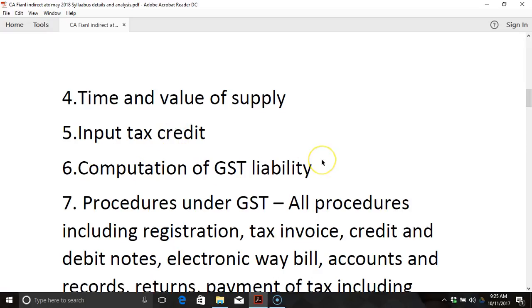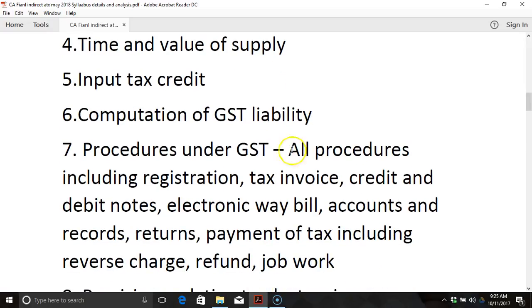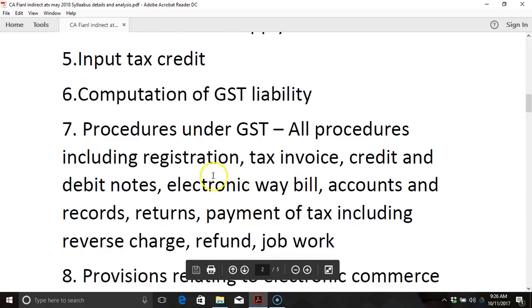Next is computation of GST liability. The next is procedures under GST, that is the registration procedure, tax invoice, credit and debit note, and electronic way bill. The e-way bill is deferred to January 2018, and from April 2018 it will be enacted throughout the country. So we have to read the basics of the e-way bill because it has not come into full-fledged effect.